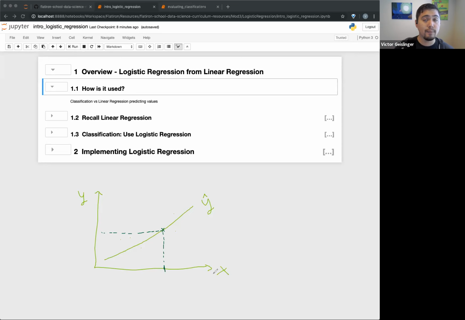And with multiple features, we can predict more, saying if X1, X2, and X3 are all these values, what is Y, and so on.